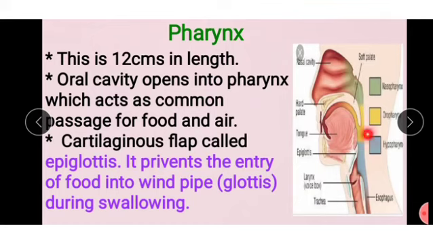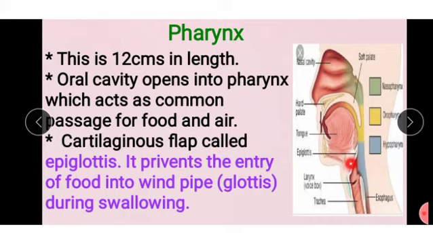Next, pharynx. This is the pharynx. It is 12 centimeters in length. Okay. The oral cavity opens into the pharynx, which acts as a common passage for food and air. And a cartilaginous flap called the epiglottis.